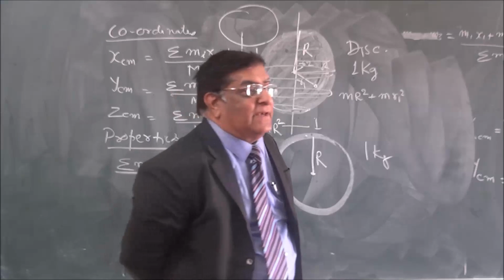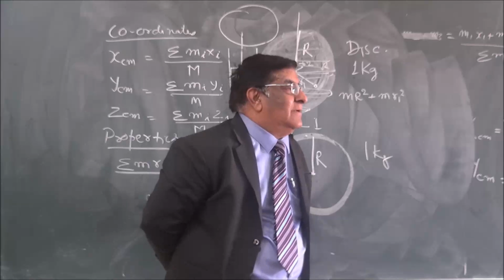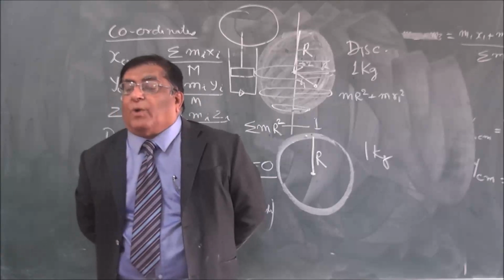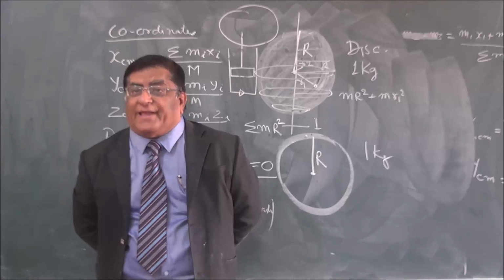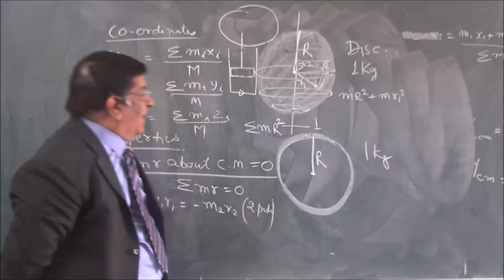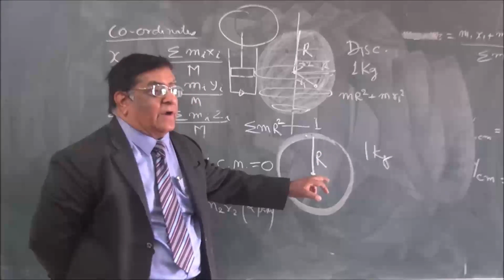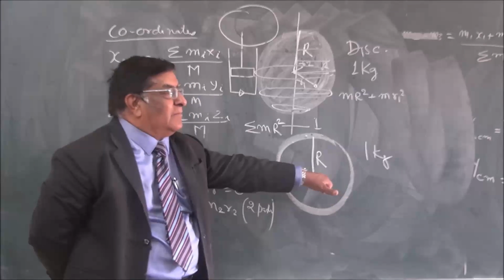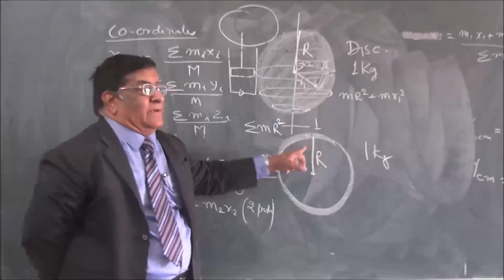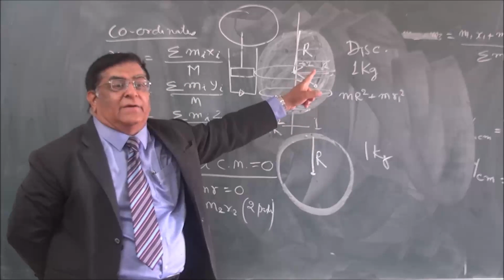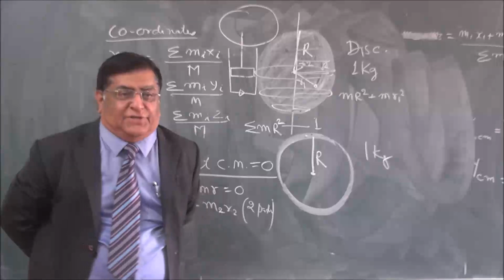So in this way there is a table, and it is a must that you remember all of them. What is the moment of inertia of a ring? That is the most natural, m r square, because every particle is at a distance of r, provided the axis is this. But if I change the axis this way, then the radius will change, even for the ring. So the moment of inertia will change.